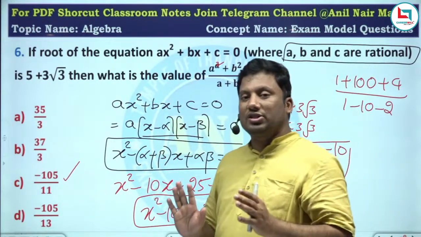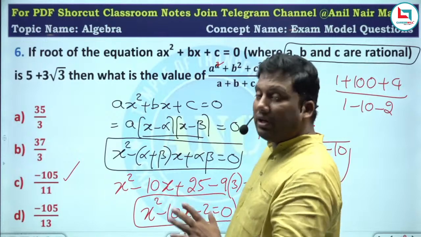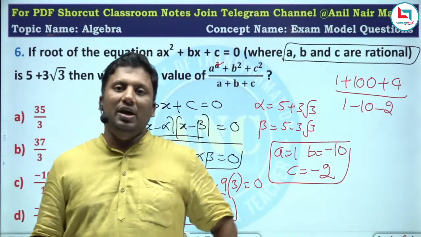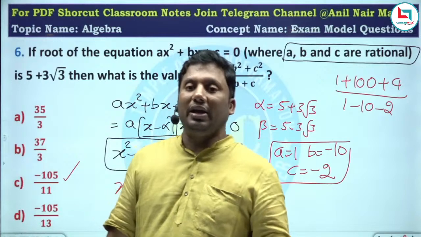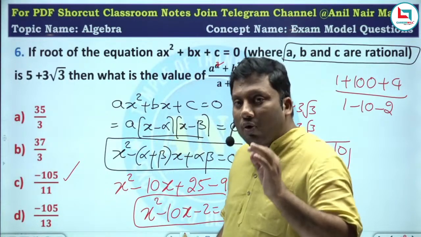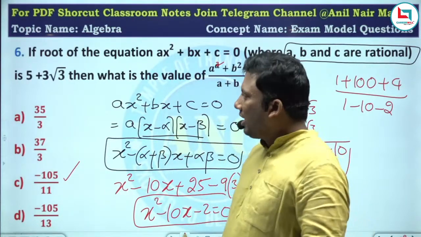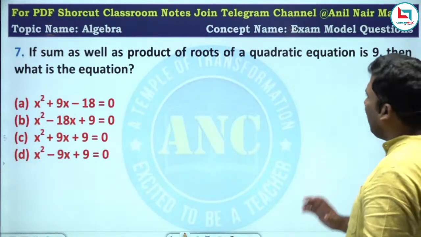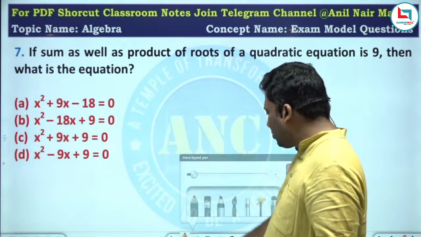A pure conceptual question. If one root is a plus root b, another root will be a minus root b, only when the coefficients ABC are rational. Direct usage.